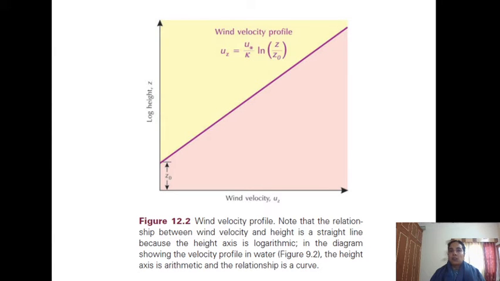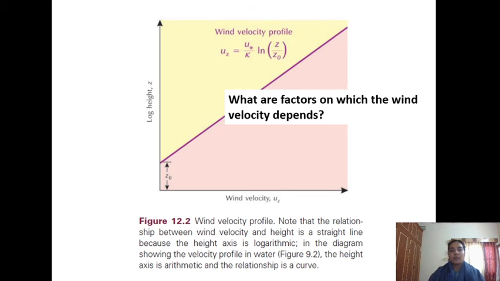Now, this graph, which is given in your book, is also a wind velocity profile. But the graph, as you notice, is a straight line rather than an arc, as seen in the previous slide. Why so? Because the y-axis here is not a normal arithmetic scale, but it is drawn on a logarithmic scale. Therefore, we are getting a straight line. Now here, wind velocity is dependent on many factors. What are those factors on which the wind velocity depends? Can you write it down in your notebooks?